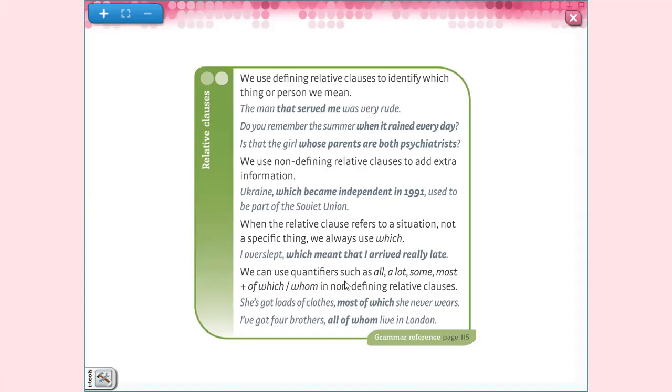We can use quantifiers such as all, a lot, some, most, plus of, which, or whom, in non-defining relative clauses. Example: she got loads of clothes, most of which she never wears. I've got 4 brothers, all of whom live in London. Obviously, which is for things, refers to clothes, and whom refers to brothers. Okay? Very simple and easy.